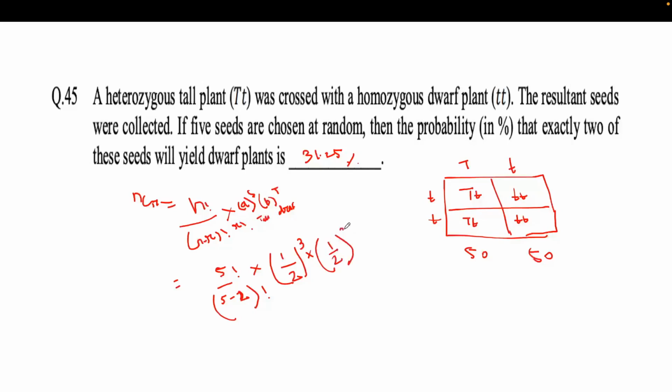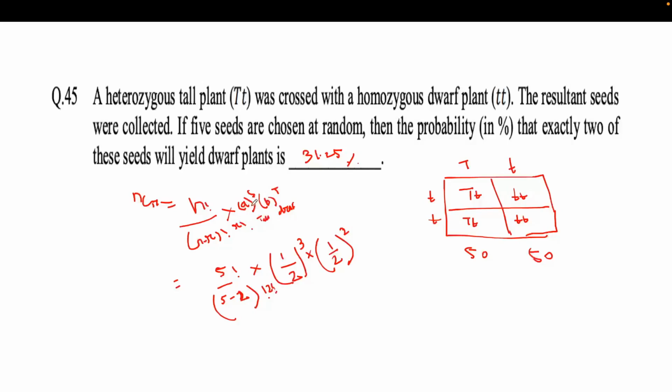And 2 drop plants you needed, right? So you understood this formula or not? n is the total event, so 5 seeds you are having. From 5 seeds you need 2 drop plants, so that's why 5 minus 2. And here also 2 drop plants you needed, so 2 factorial will also come.